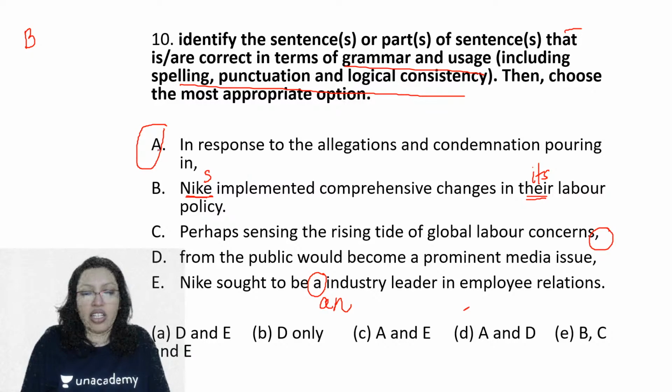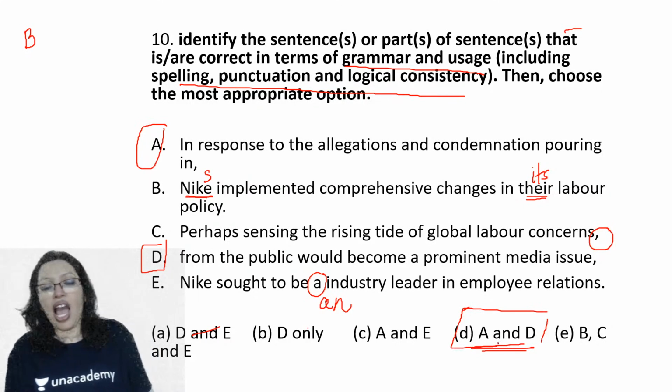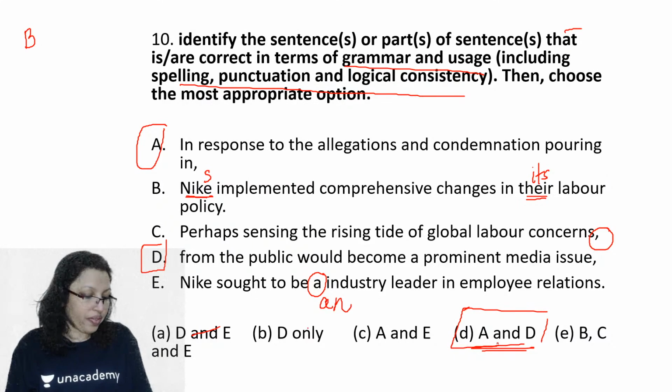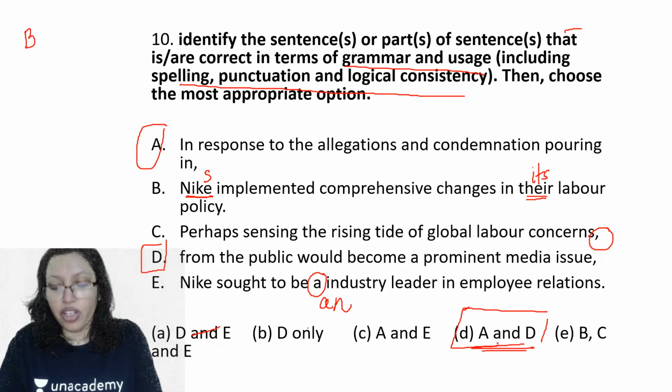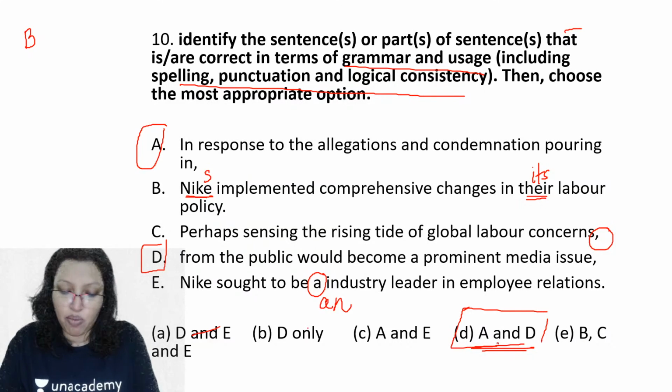That is A and that is D. And that is why your answer will not be this, not this, not this. Okay, your correct answer is going to be D, which is A and D. What was the error that you found in B, Dimple? Yes, absolutely correct. And of course the other one too. So we did find two very clear errors. Yes, B, C and E. Very good. Yes, Srivatsan, absolutely. You guys got it absolutely right.